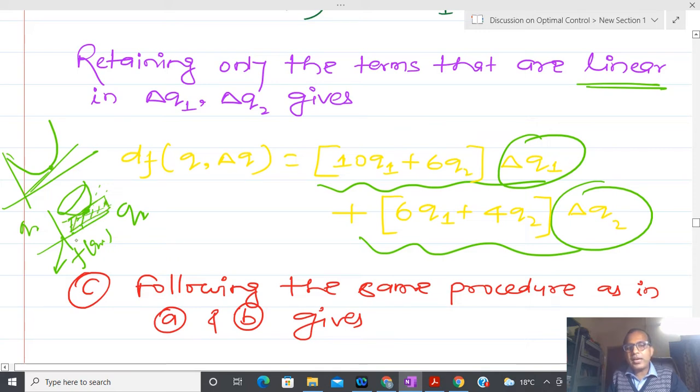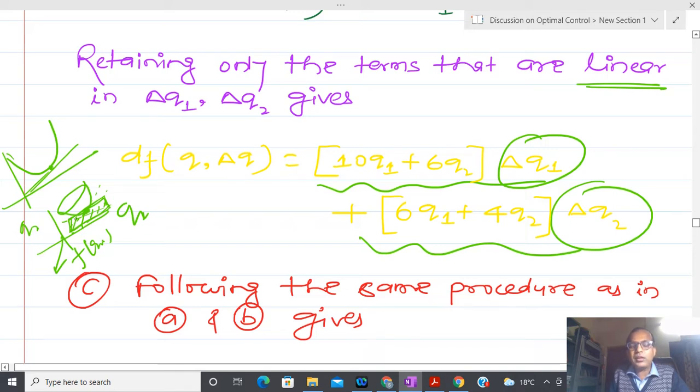Yes, sir. Okay, and now the interpretation is the same, that here I am going to talk about some kind of linear approximation. This linear approximation means that here I have to take an increment only in one direction.